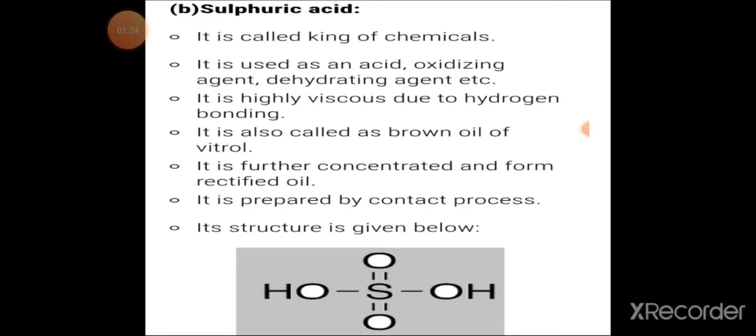It is highly viscous due to the presence of hydrogen bonding in sulfuric acid. It is also called brown oil of vitriol, a term ancient people used for sulfuric acid. It can be prepared by the contact process. Here the structure of sulfuric acid is given.